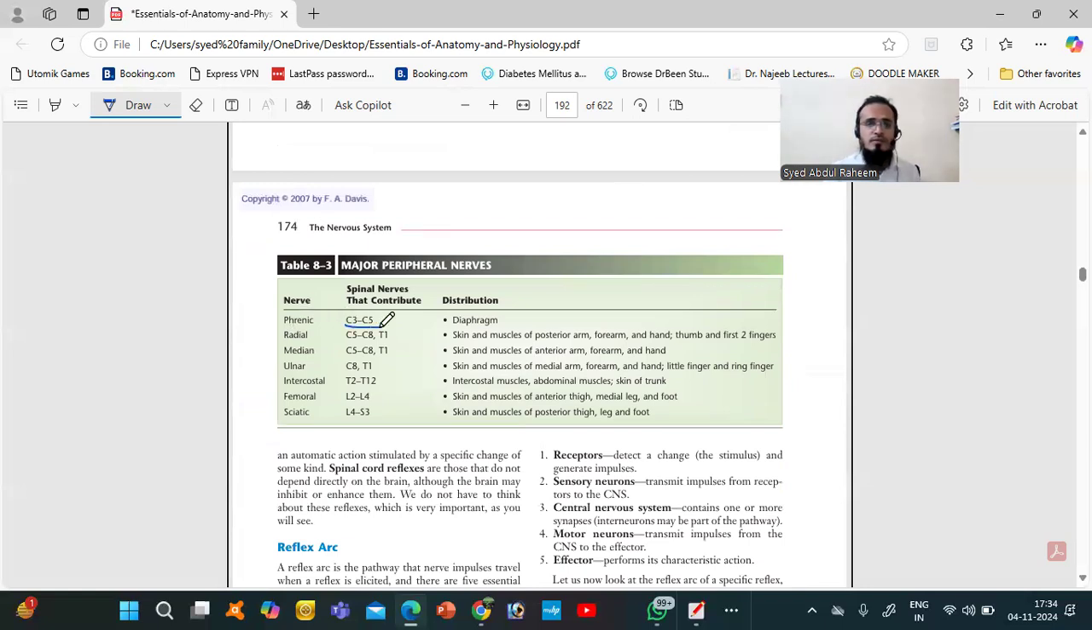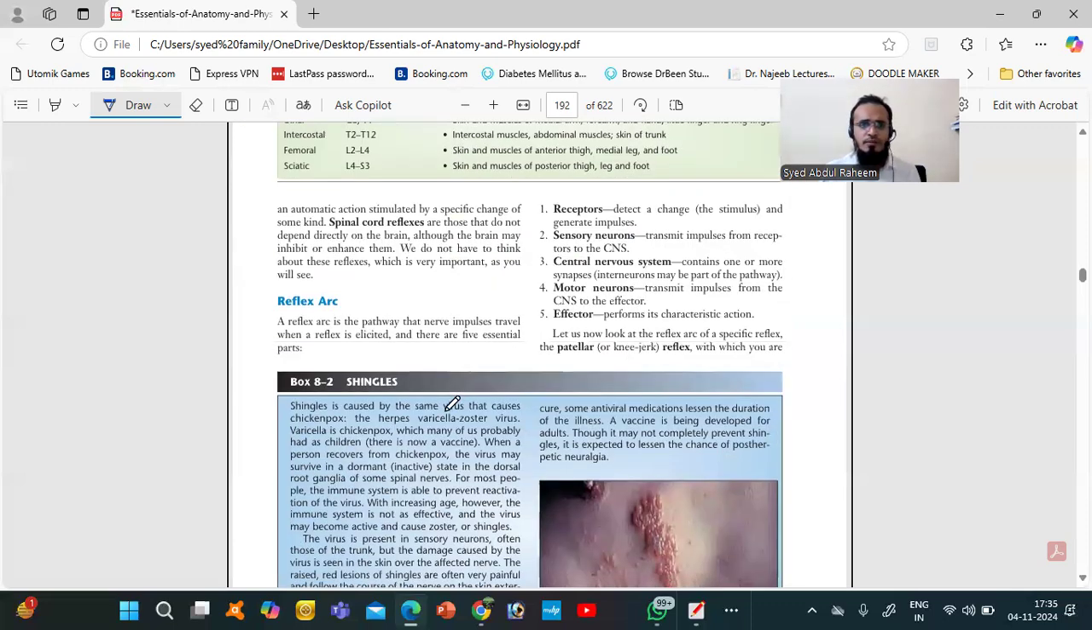C3, C4, C5 supply up to the diaphragm and shoulders, and we have the upper limb. C5, C6, C7, C8 till T1 supply the muscles of the posterior arm, forearm, hand, thumb, and two fingers. After that, all these details are here. Okay, you can go through that.